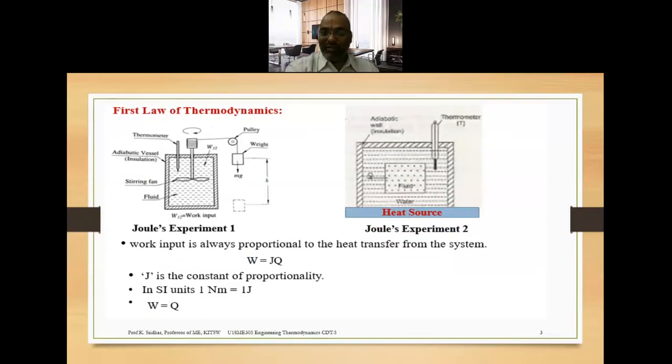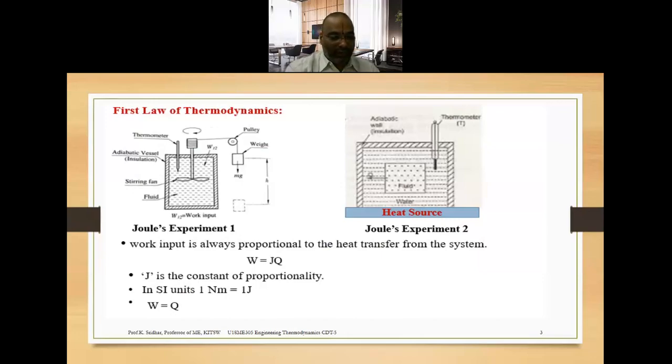For this, let us start with the cyclic process. To define the first law of thermodynamics for the cyclic process, we have taken Joule's experiment. Joule is a scientist who did several experiments on this important conclusion, and that is what was finally achieved by conducting this experiment, that is Joule's experiment number 1 or number 2.